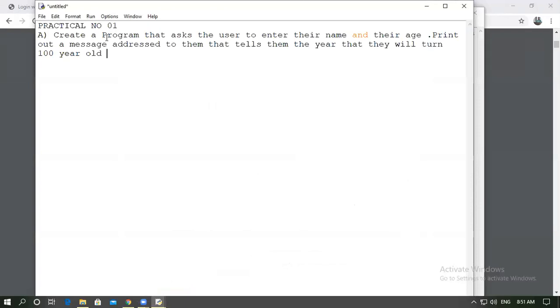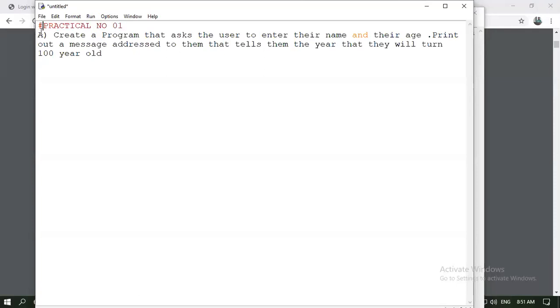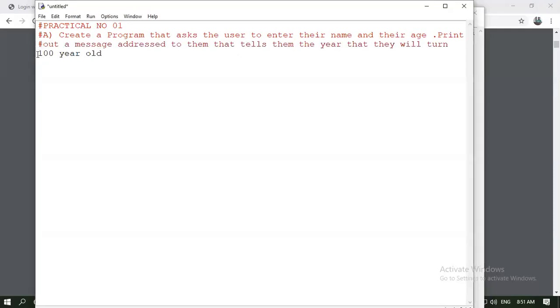Now, what is our question? Practical number one. Create a program that asks the user to enter their name and their age and print out a message addressed to them that tells them the year that they will turn 100 years old. Suppose your age is 21 and your birth year is 1999. So it should print the year 2099, when you will be 100 years old. So let's get started with this program.